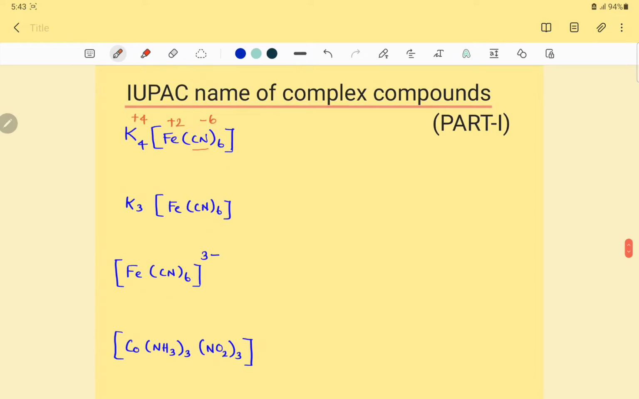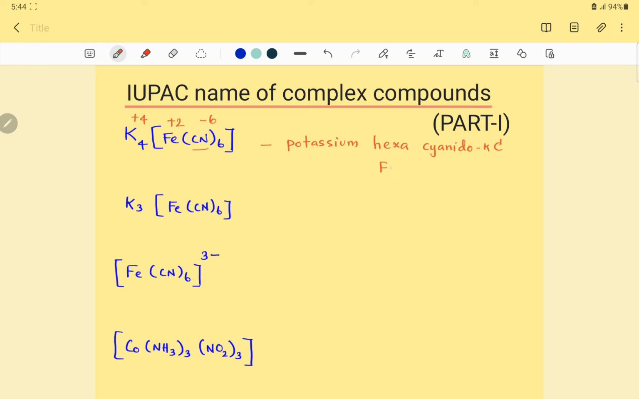Right. So now, the name of this compound starts with potassium, and hexacyanido. There are 6 CN minus ligands, so we use the Greek prefix hexa to represent the number of ligands. The name of the CN minus ligand is cyanido. It is an ambidentate ligand, and the donor atom is carbon, so cyanido-κC. Hexacyanido-κC. Then the central metal ion is Fe2+, ferrous.